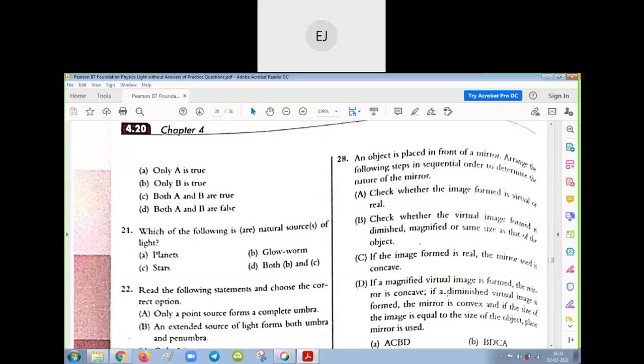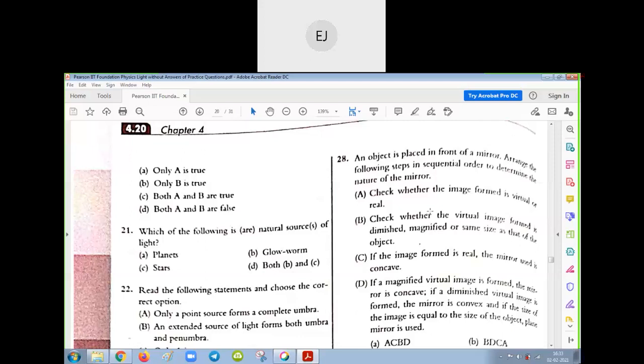So first you have to check A. Check whether the image formed is virtual or real. That is the first statement. Then the second statement, C. If the image is real, the mirror is concave. Then next go to B. Check whether the virtual image formed is diminished or magnified or same size.